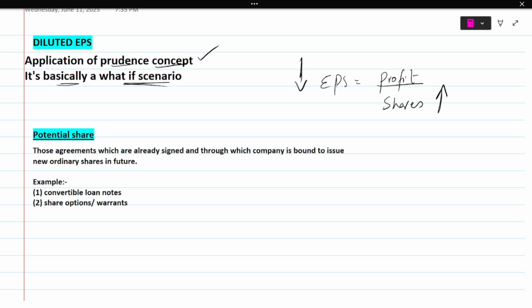And the second example is share options, or what we call warrants. Some of you might already know, this is basically when the company issues new shares for the employees. It's usually given to motivate the employees so that they have a sense of belonging to the company, and they remain with your company for a long time rather than leaving after a few months or a few days.